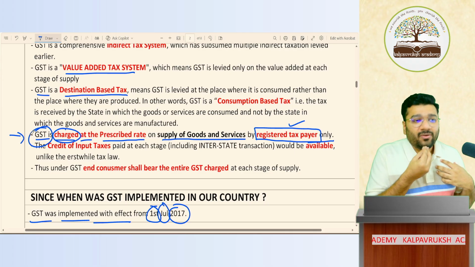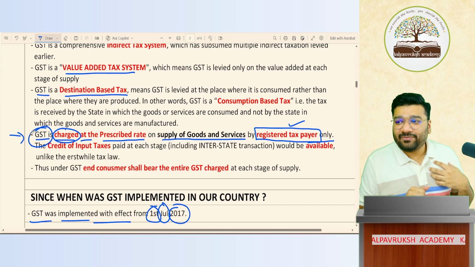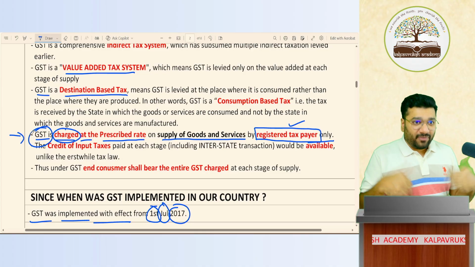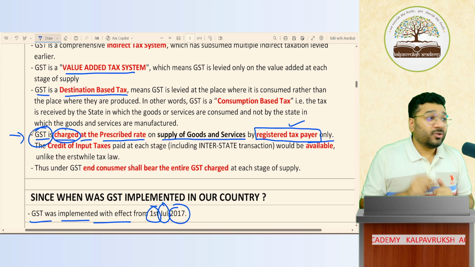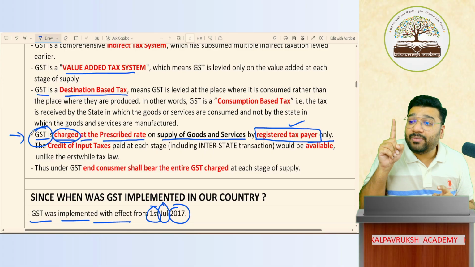18%. Suppose I feel sorry for the students and I'll not collect 18% GST from them, I'll collect only 5% GST. Then a different GST is there now. Who will pay? I have to pay from my pocket. So I can neither collect more GST nor collect less GST. Whatever is the prescribed rate, that I have to collect.